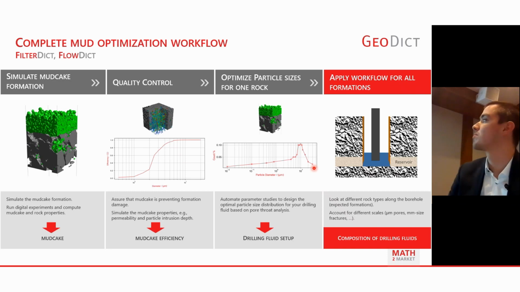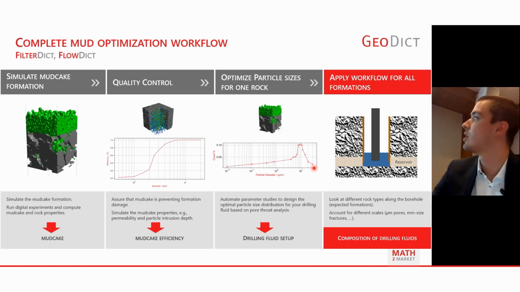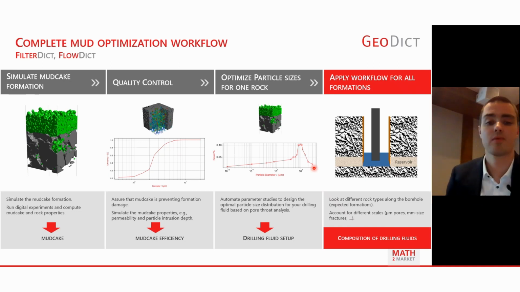And now, wrapping it all together, we would like to also show here that with GeoDict you could simulate the mud cake formation, or the invasion of particles into your 3D rock, and then compute the properties of the mud cake itself, how it affects further invasion of particles into the rock, and how it, for instance, prevents further damage.